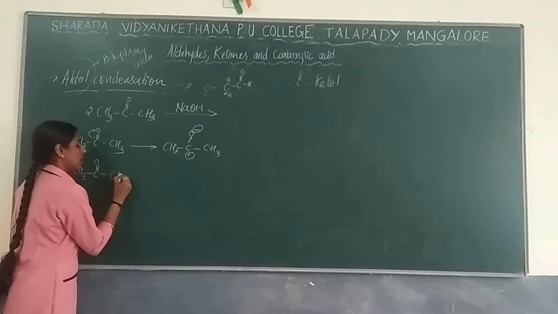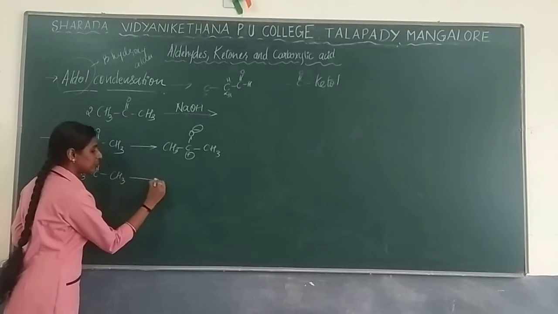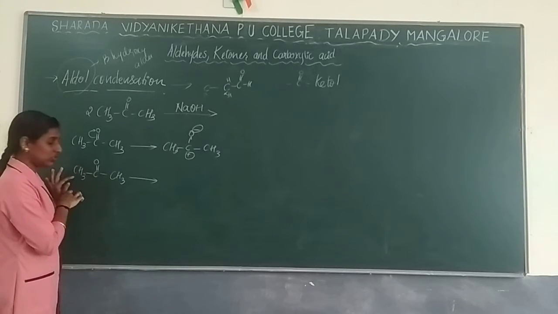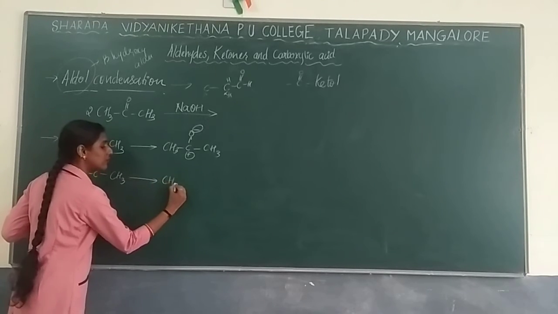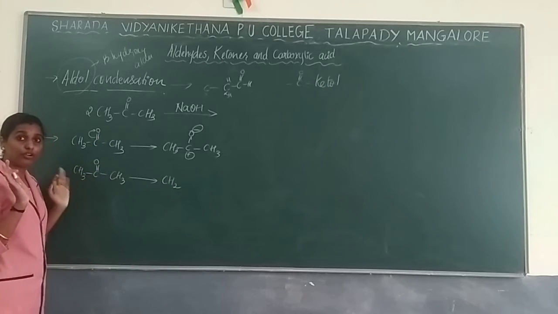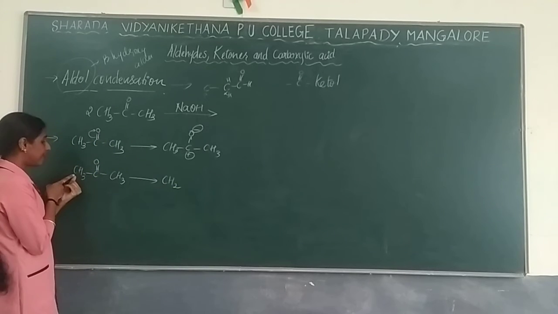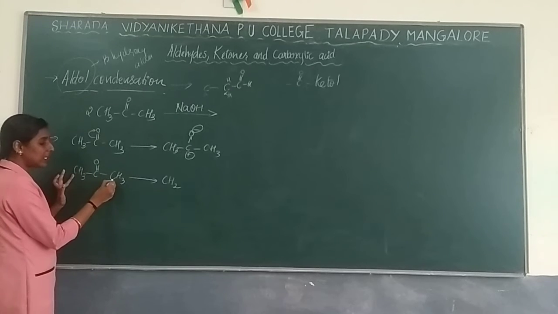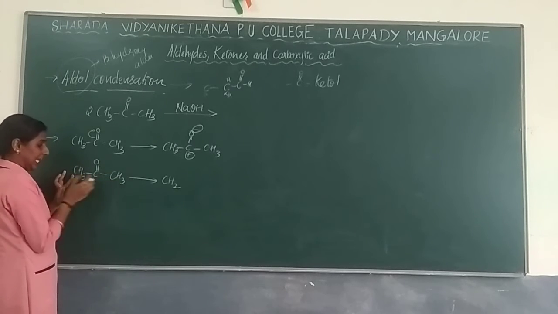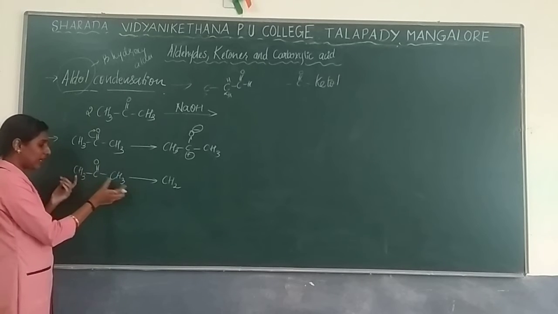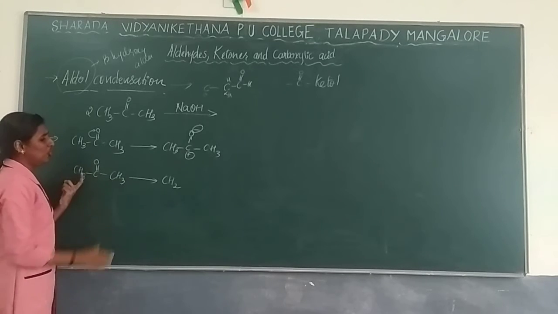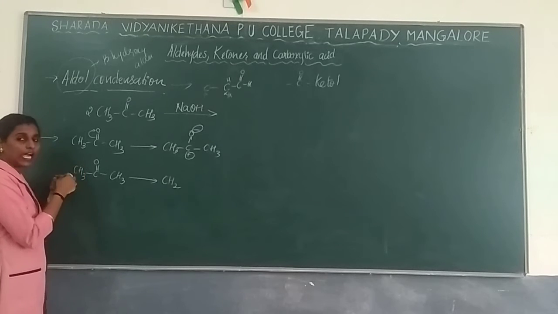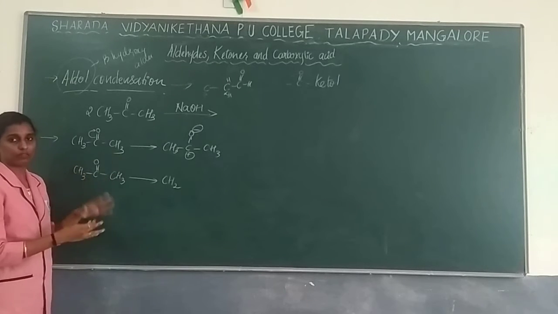Take the second reaction. So now in this reaction, what are we going to do? Remove one of the hydrogens. When you remove one of the hydrogens, it comes as CH2. From where are you going to remove it? From the alpha carbon itself. See, here an alpha carbon is present, here also an alpha carbon is present. If these groups are the same, you can go with any one and continue.